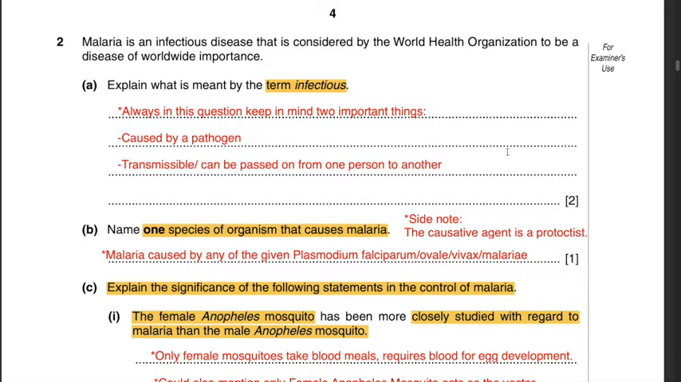What is the meaning of transmissible? It means that it can be passed from one person to another. That would earn you 2 marks straight away. Part B. Name one species of organism that causes malaria. Malaria is caused by any of the given species that are Plasmodium falciparum, Plasmodium ovale, Plasmodium vivax, and Plasmodium malariae. Another side note you should keep in mind is that the causative agent of malaria is a protoctist, but the name of the species is Plasmodium falciparum or any of the others.